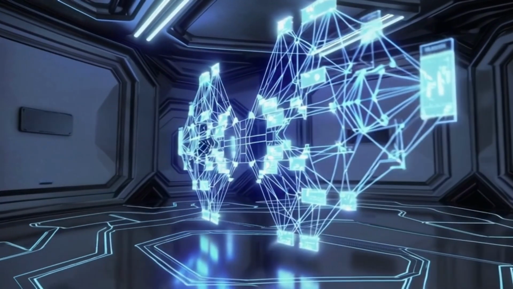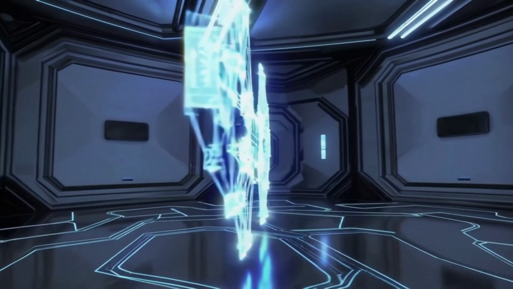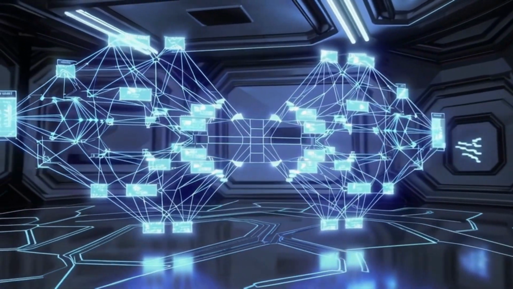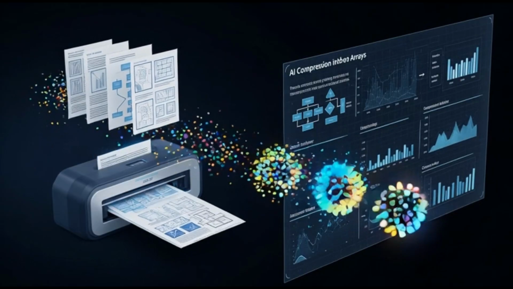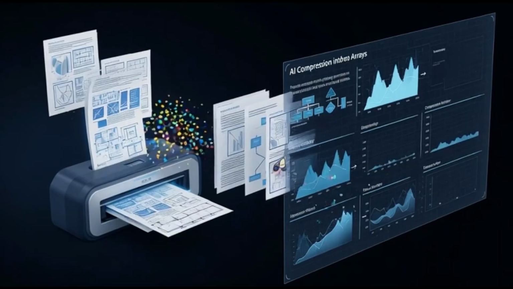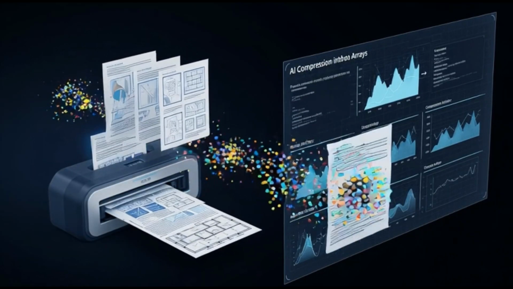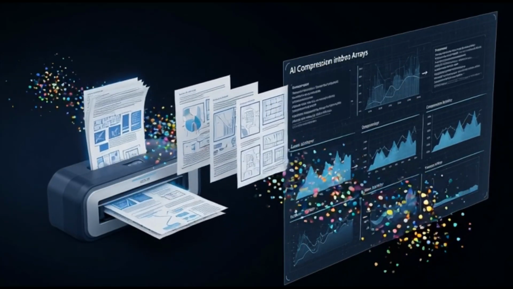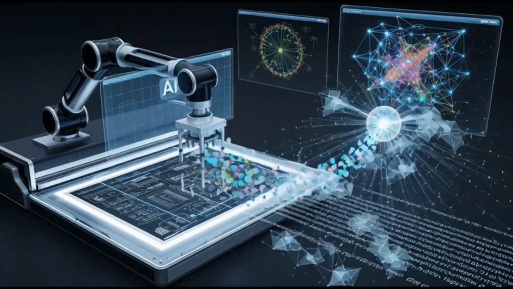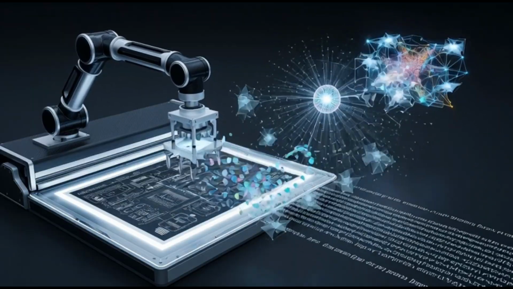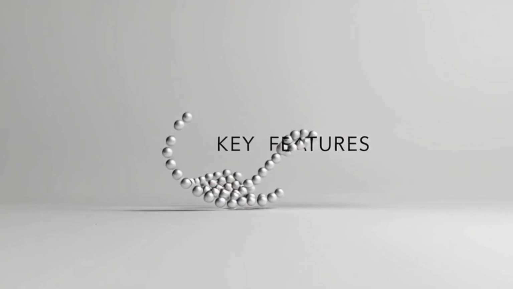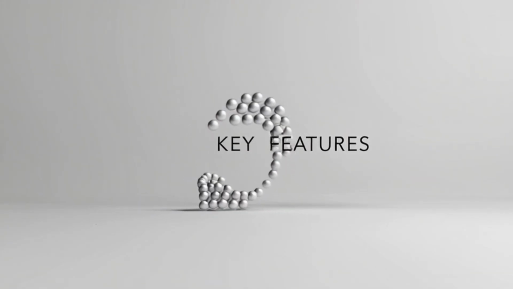So what is DeepSeek-OCR? It's not a standard utility. It's an advanced vision language model built as a proof of concept. Its core mission is to explore the limits of visual text compression, intelligently transforming dense documents and diagrams into a rich, highly compressed sequence of visual tokens. It's an efficiency bridge between high-dimensional visual data and sequential language processing. And this mission is accomplished through a powerful set of key features designed for engineers and researchers.